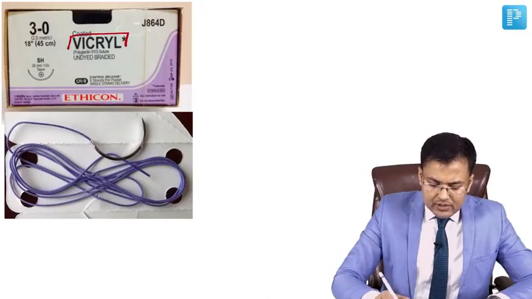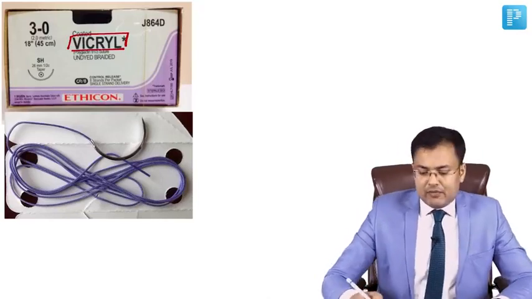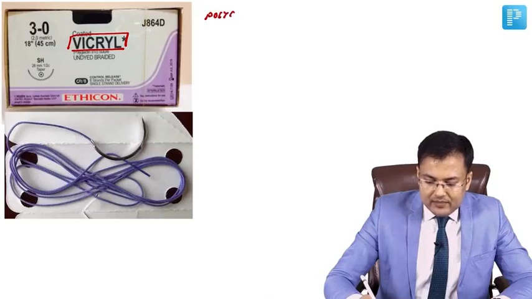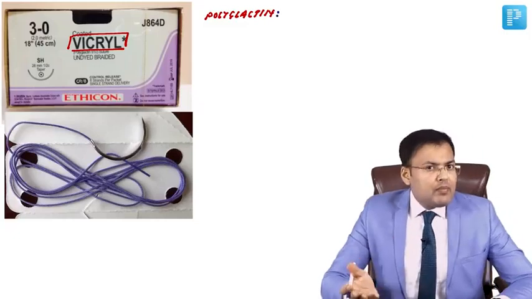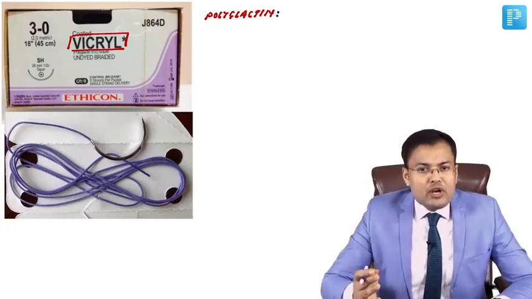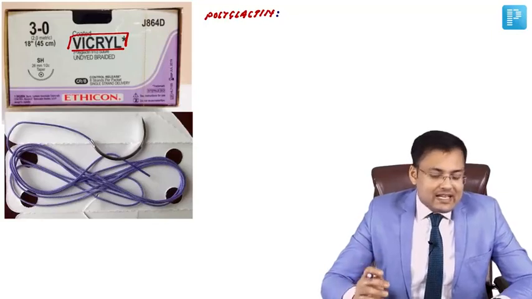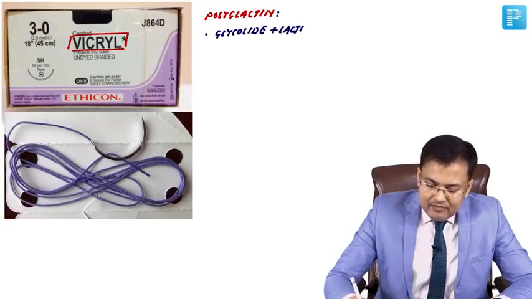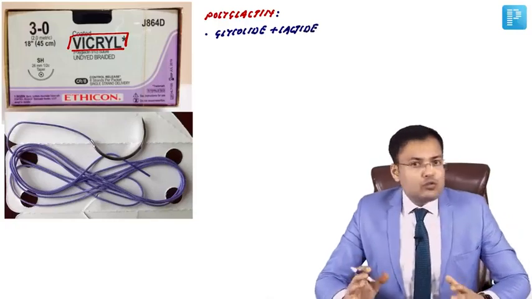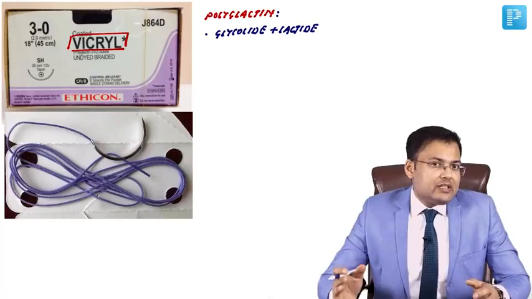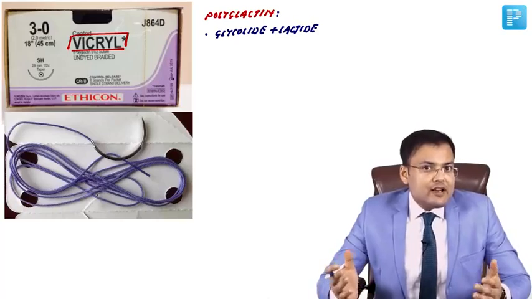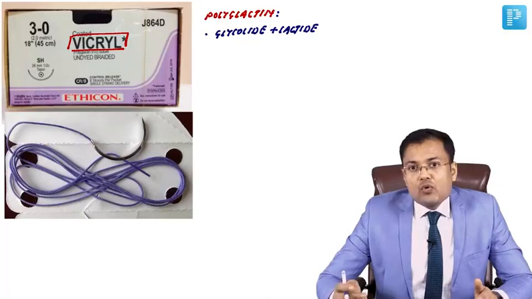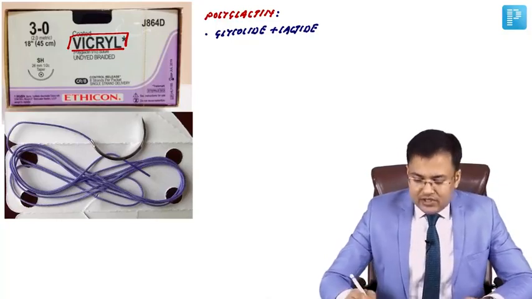What's the name of this suture? This is Vicryl. And the other name of Vicryl is polyglactin. First question, Vicryl or polyglactin is a copolymer of glycolide plus lactide. It's the workhorse suture of general surgeons. You have seen in the OT, general surgeons are shouting for Vicryl, Vicryl, Vicryl. So it's the workhorse suture for general surgeons.